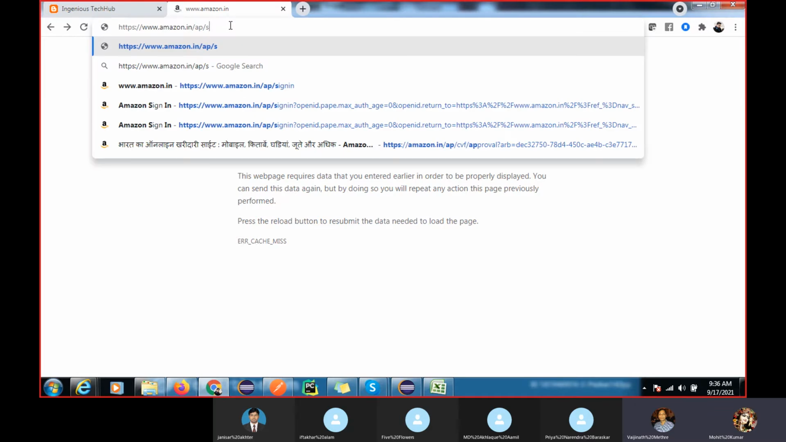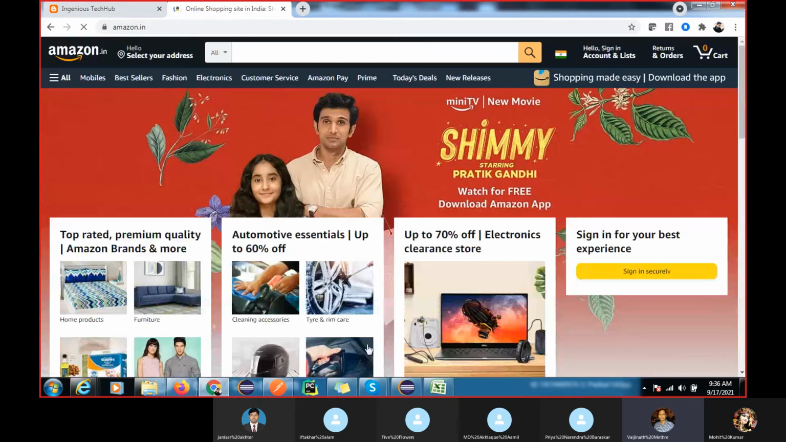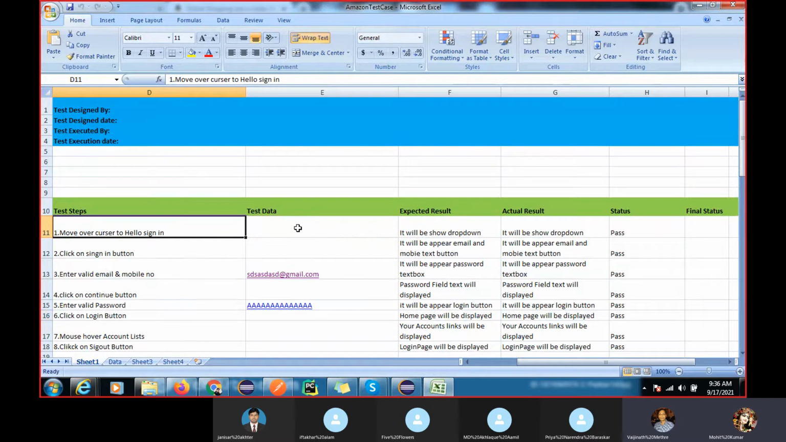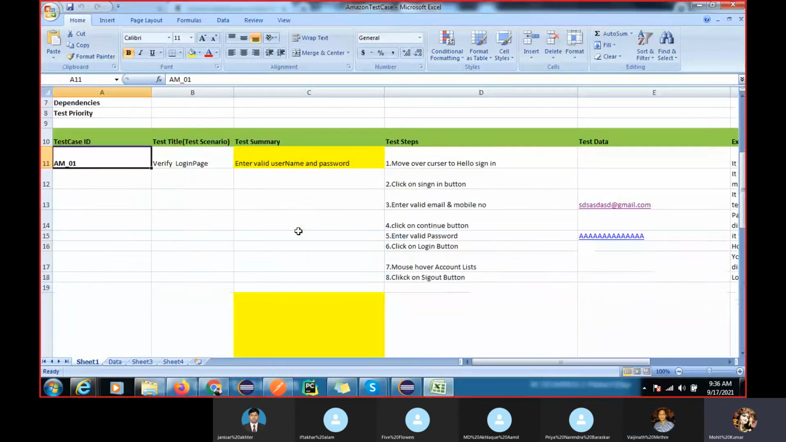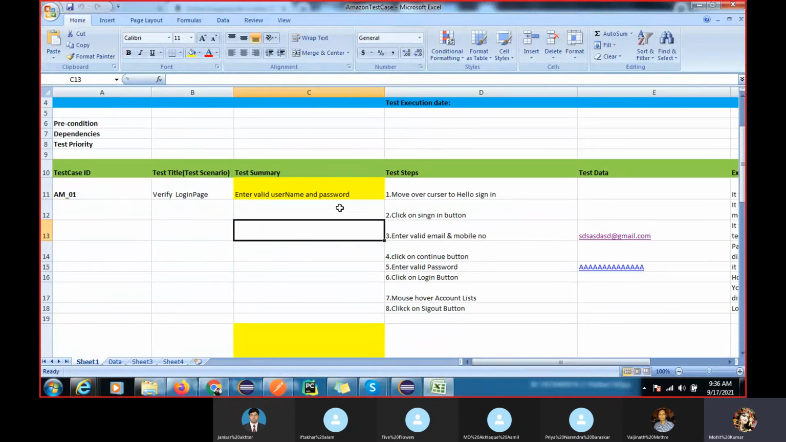Mohit, first we need to prepare the manual test cases. Then only we are able to automate, right? Without preparing manual test cases, you can't automate. I will share this sheet also. You guys can take any website. I told you how to, but first you have to do this practice to understand this.